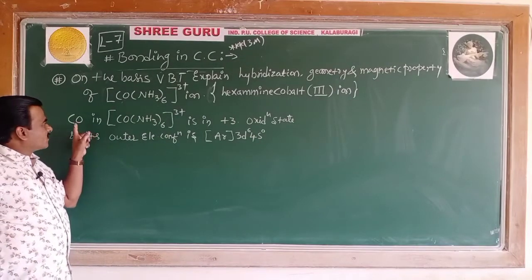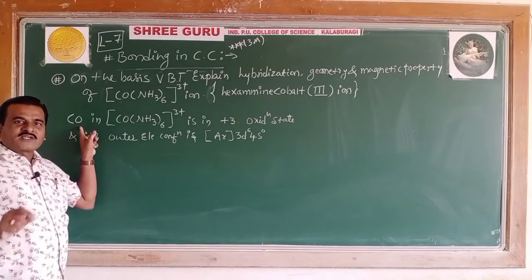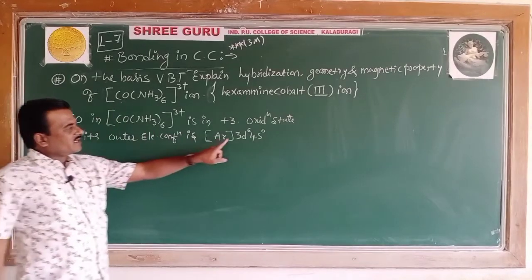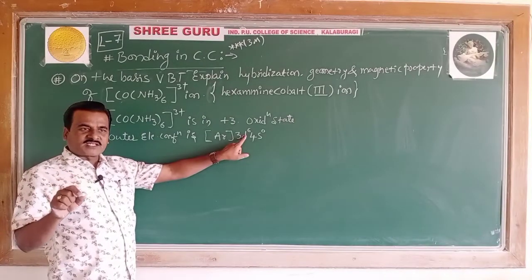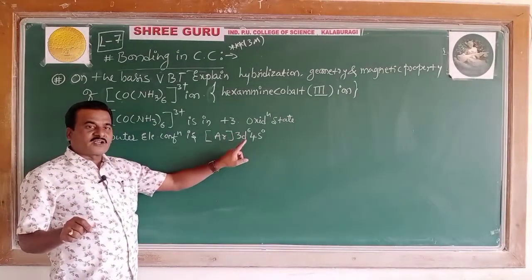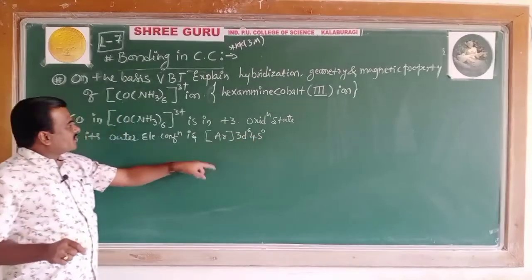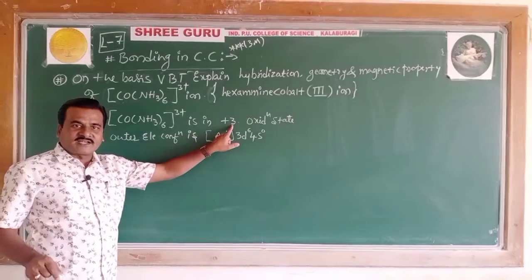Do you understand? What is the atomic number of cobalt? 27. Then what is the outer electronic configuration? Argon core 3d7 4s2. But the same cobalt in this complex ion is in the +3 oxidation state.